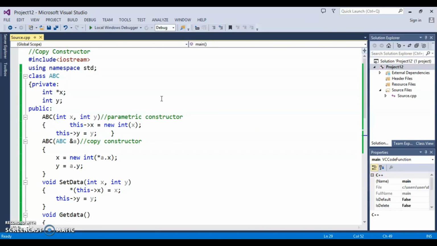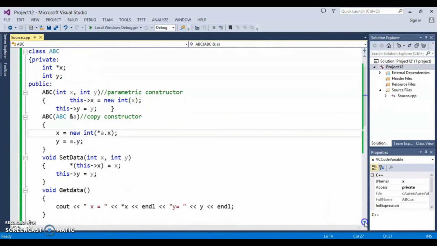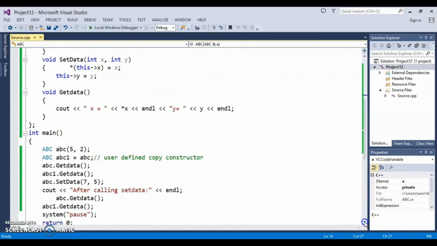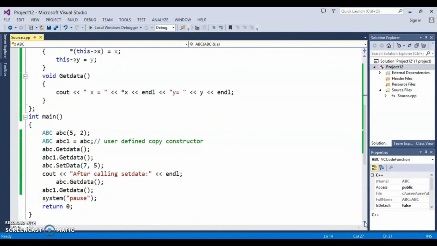The compiler will itself call the inbuilt copy constructor. But if you are allocating class members dynamically, like we did for x, then you should write your own copy constructor to avoid the change being reflected in all the objects you declared through copy constructor when you change one object. If you write your own copy constructor, it will not be so.